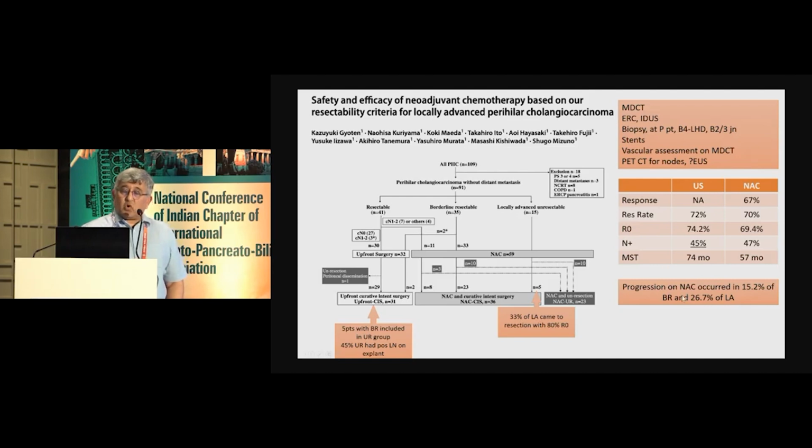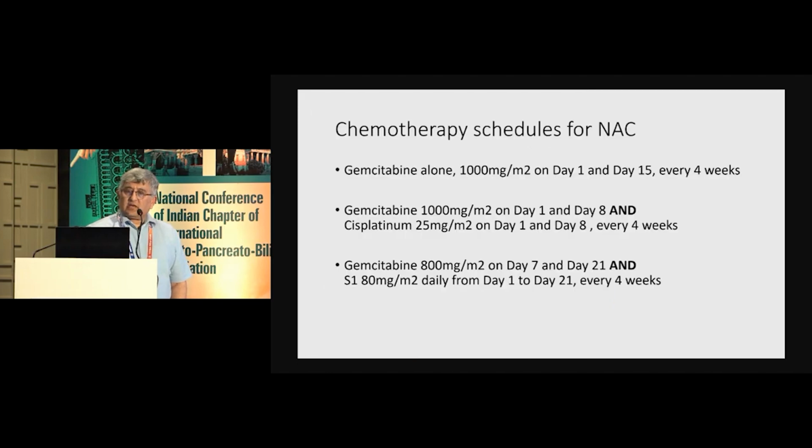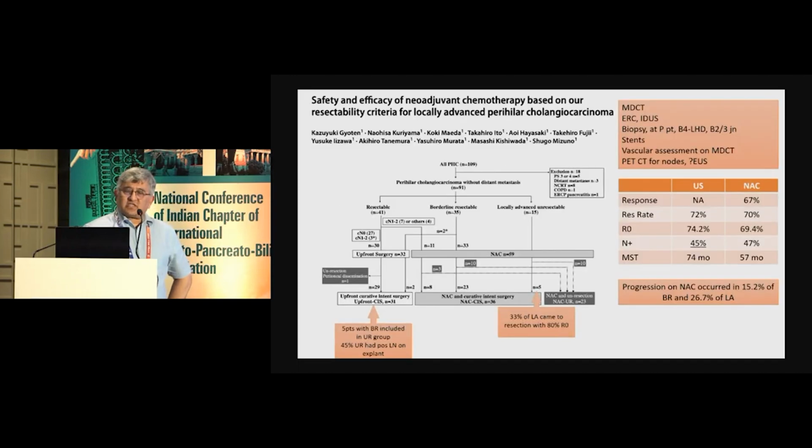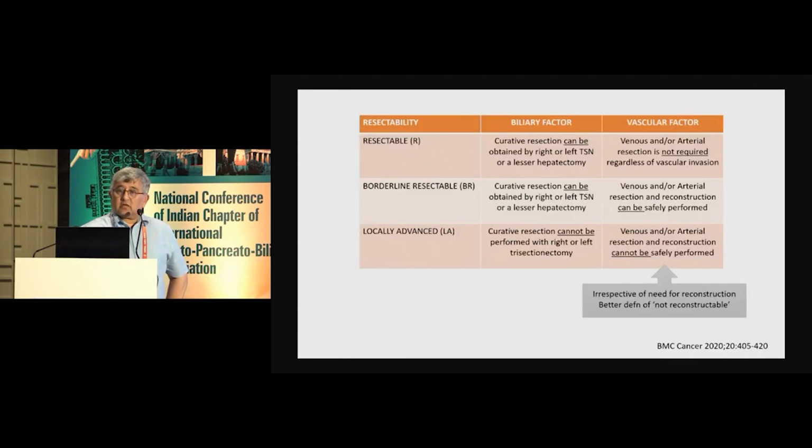And the second and more important was that there is a substantial number of patients who will progress on neoadjuvant chemotherapy. And so, should you be giving them neoadjuvant chemotherapy or just going ahead with surgery? The chemotherapy schedules that are used nowadays are all gemcitabine based and either on their own or with cisplatinum or with S1.